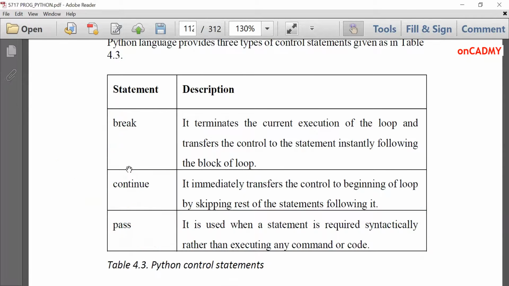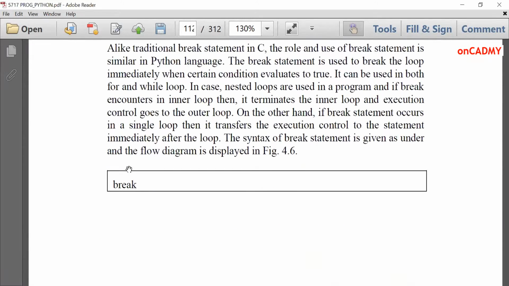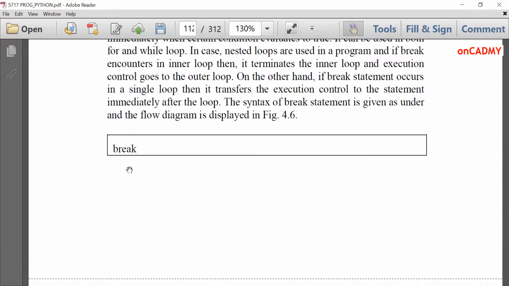So let's study further. Break statement. Its syntax is very simple. We just need to write break. You don't need to write any semicolon or anything else. Break in small letters just serves the purpose.